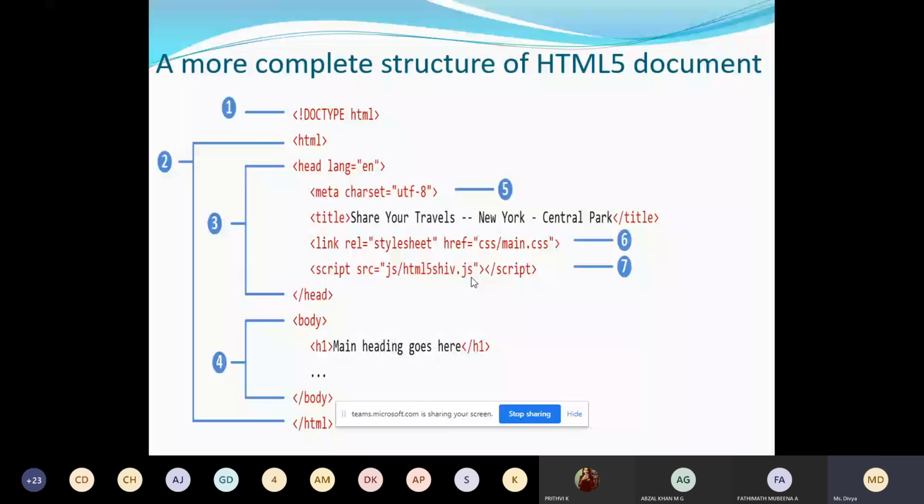This is the name of the file: html5shiv with the extension .js, and it is placed inside the folder js. Inside the folder we are placing this JavaScript file. Make a note of how to give the extension for the external JavaScript file. So this is about the complete structure of an HTML5 document. Any doubt in this?